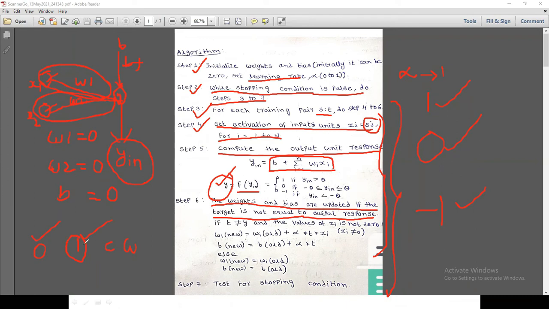The target is 1, but I got the output as 0. If these two are not equal, that is t not equal to y, then you are going to update the values of weights and